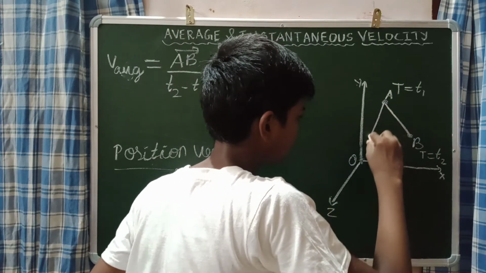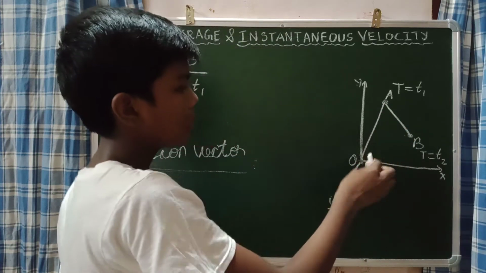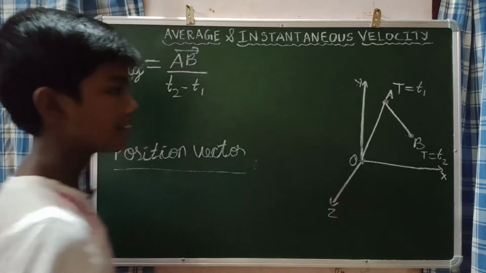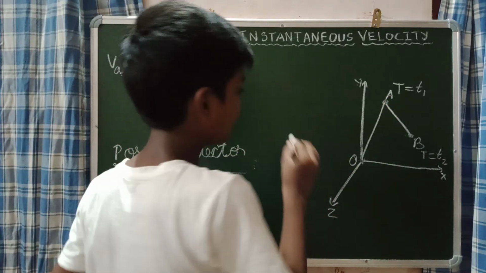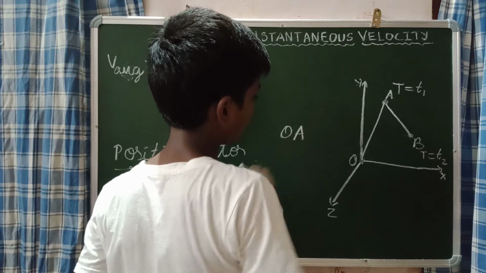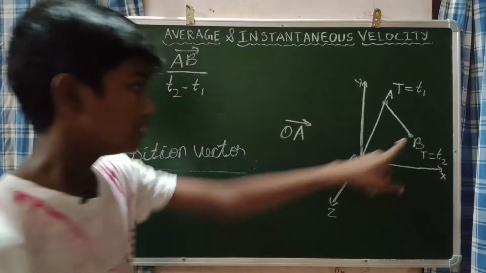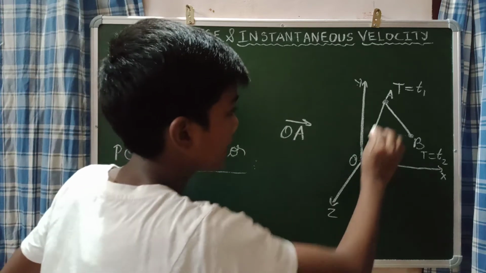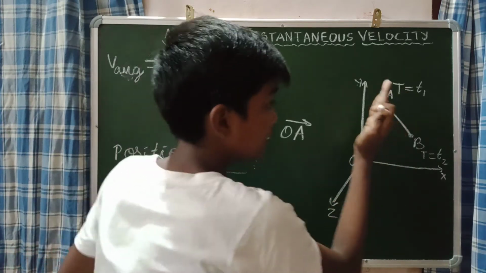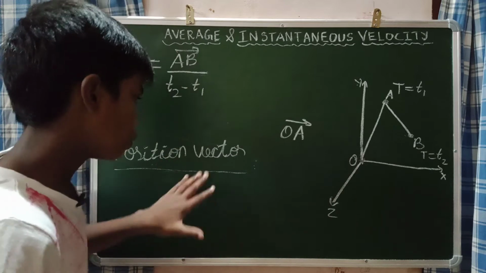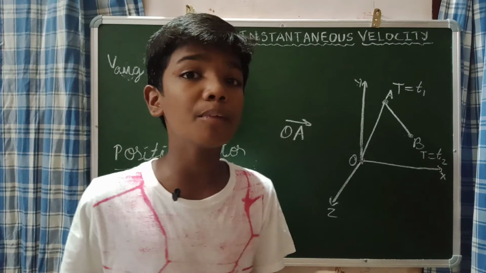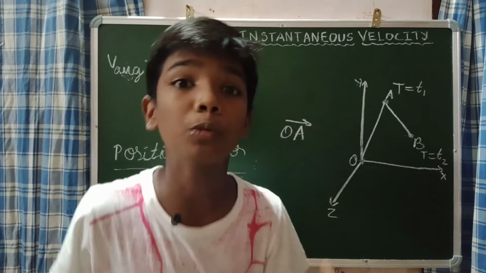This is called a position vector. The name of this line can be written as OA vector, because the line that I drew now is a position vector. Position vector means when you join the origin and the position of the particle by a straight line.